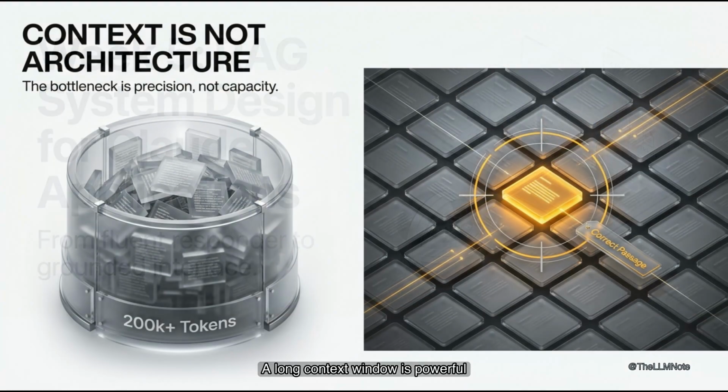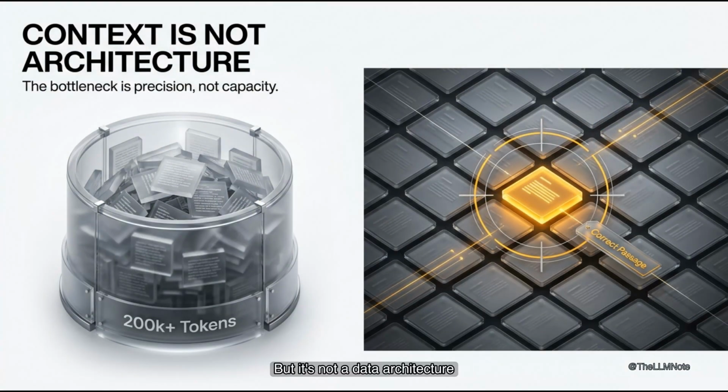A long context window is powerful, but it's not a data architecture. Small knowledge bases under 200,000 tokens can often fit directly in the prompt. Larger collections need retrieval. The bottleneck is precision. The right passage must arrive before generation. Claude might reason beautifully over wrong evidence and make mistakes look polished.